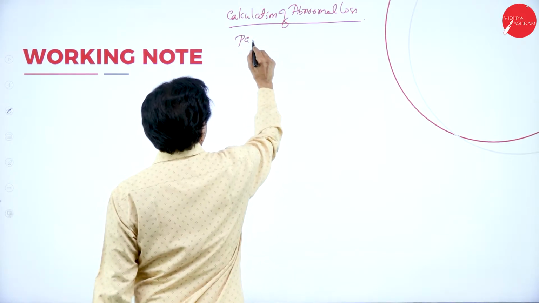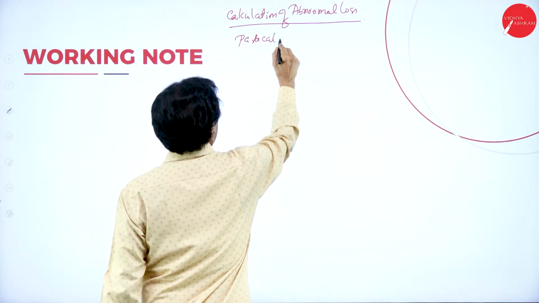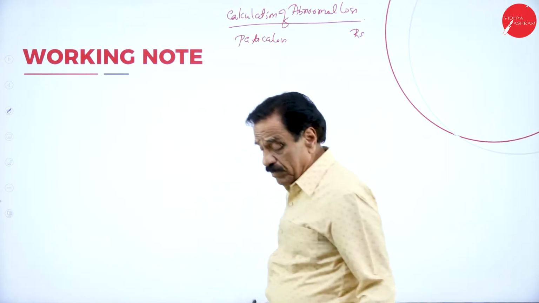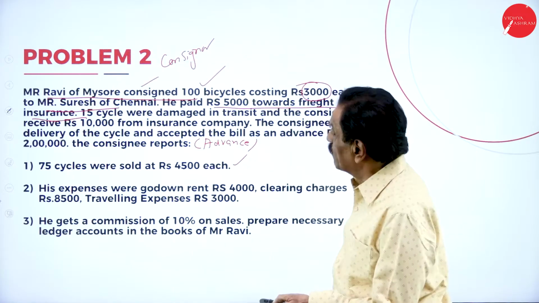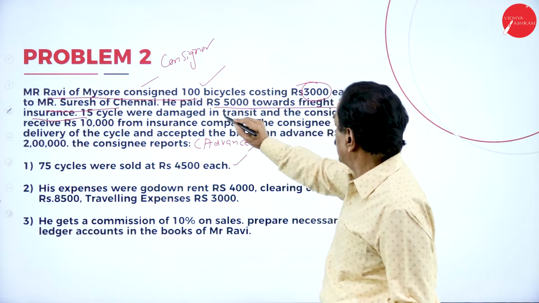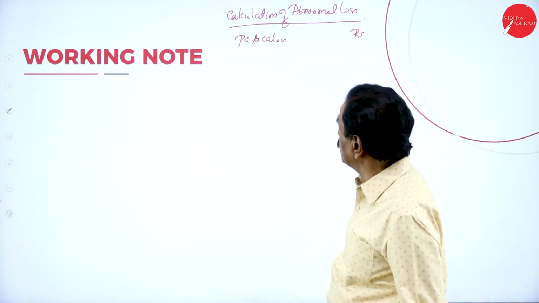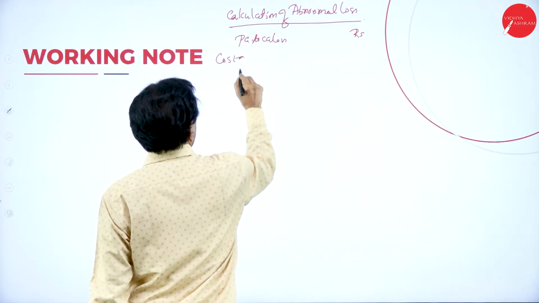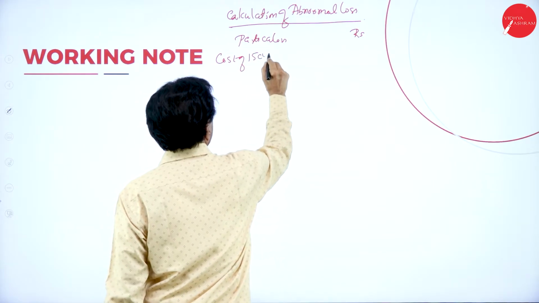Particulars, rupees. How many cycles lost? See that, 15 cycles. Cost of each cycle is 3,000. Cost of 15 cycles.